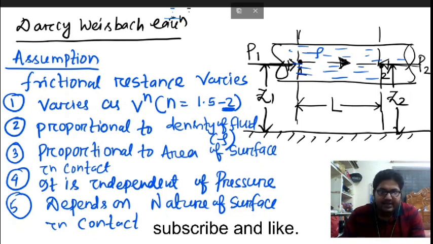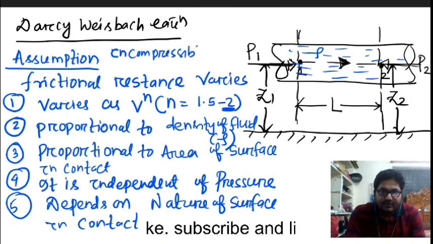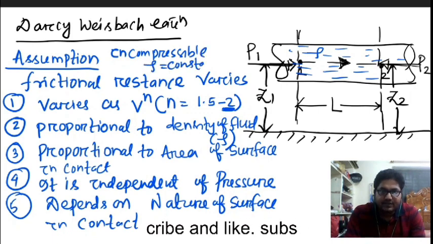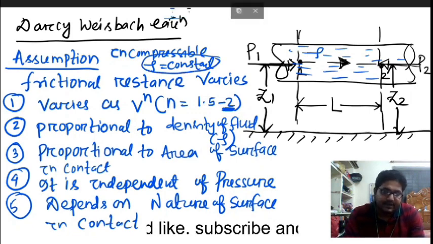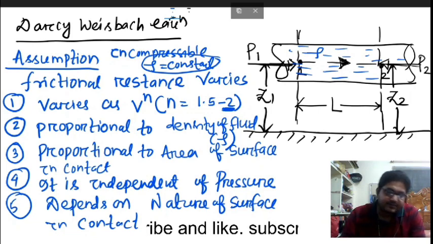And during this derivation we have to take one assumption: the fluid must be incompressible, means density will remain constant, density will not change. This is the assumption we have to take during the derivation part. Now we have to derive this Darcy-Weisbach equation.